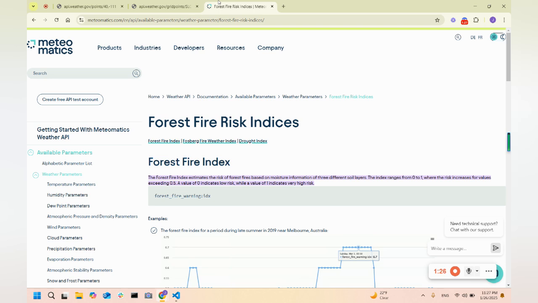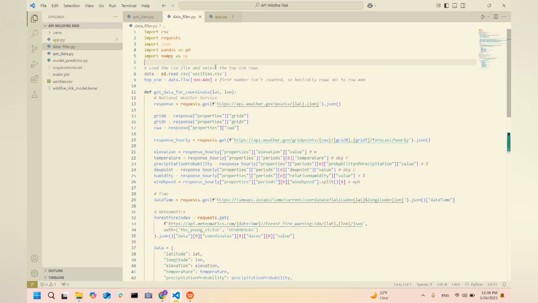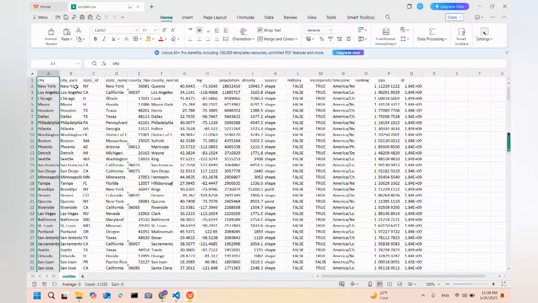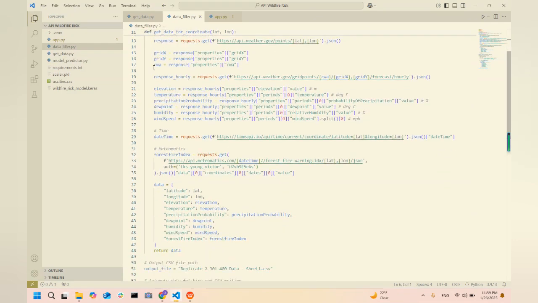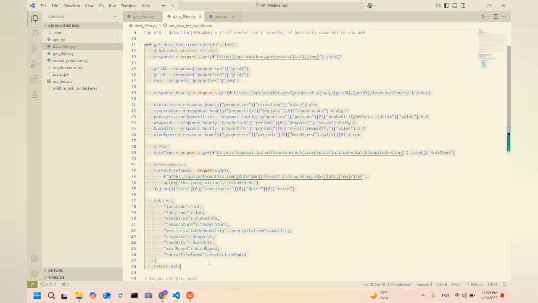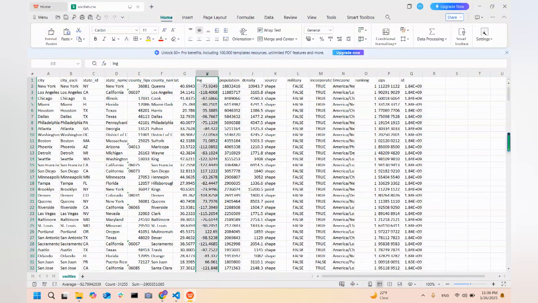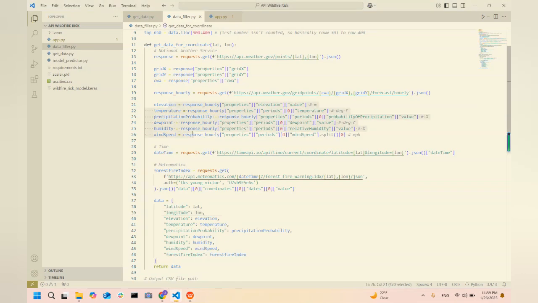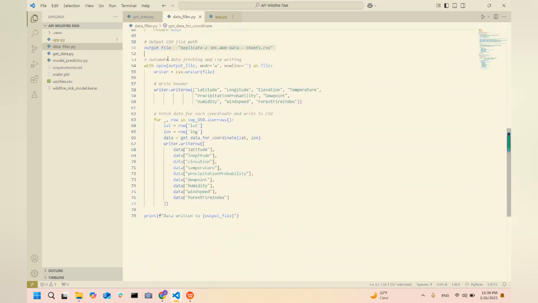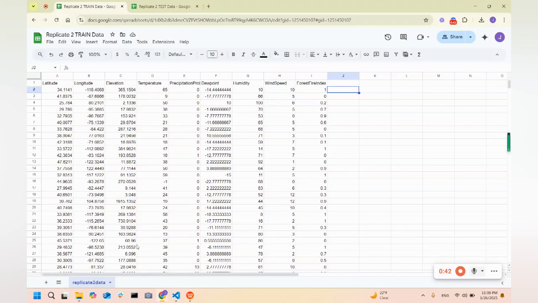Now we can train our ANN. We wrote datafiller.py to generate a lot of raw data for the ANN. First, we got uscities.csv from simplemaps.com, which is a spreadsheet that has each major US city with its latitude and longitude. Next, we imported what we had from getData.py into here as a function. Then, for each row in uscities.csv, we get the latitude and longitude and use our function to get the temperature, humidity, etc. And store all of this information in a new spreadsheet. We did this for about 700 cities, which is a reasonable amount of data for the small ANN we'll train later. Here's the spreadsheet in Google.